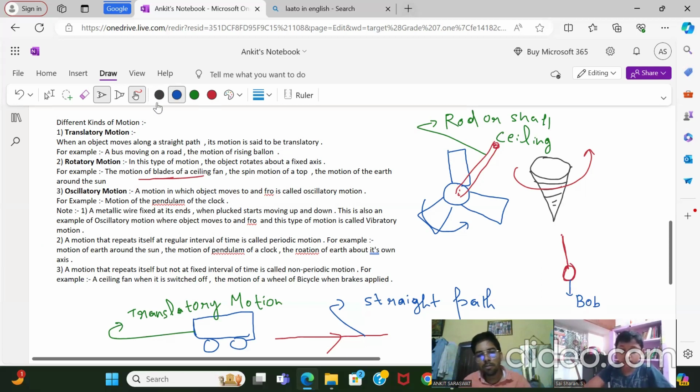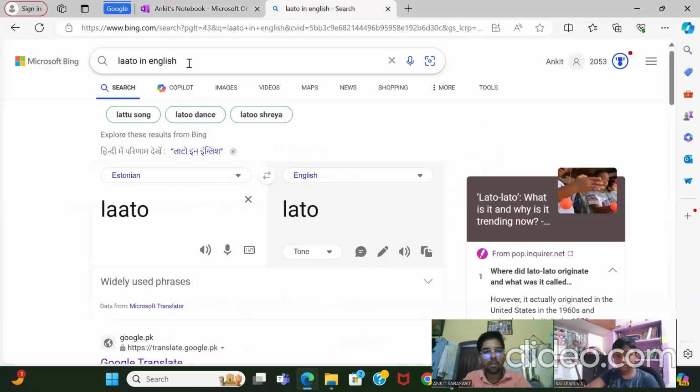And it is moving like this, to, and it is known as to and fro. Fro means back. Again come back like this. Clear? Or if you want to see, I can show you. Just a minute.